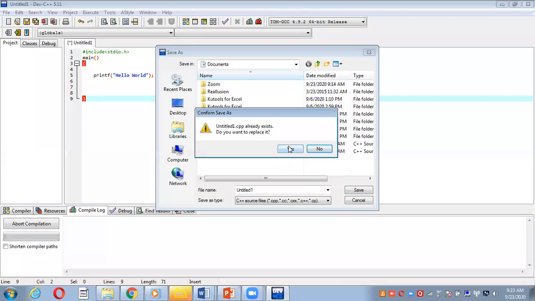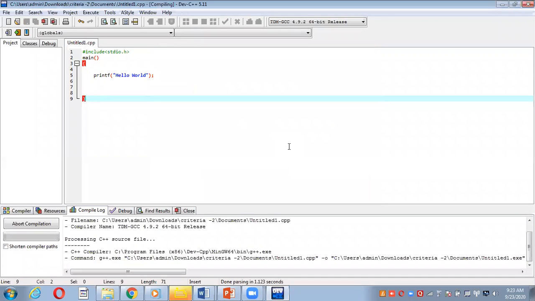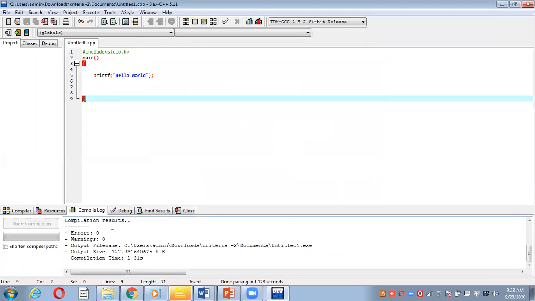Fine, we can save the file already, no problem. And then here you see it is telling a certain number of errors and warnings. See, what I am getting is zero errors and zero warnings.